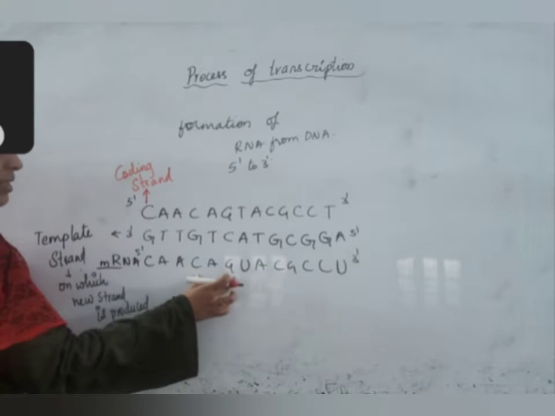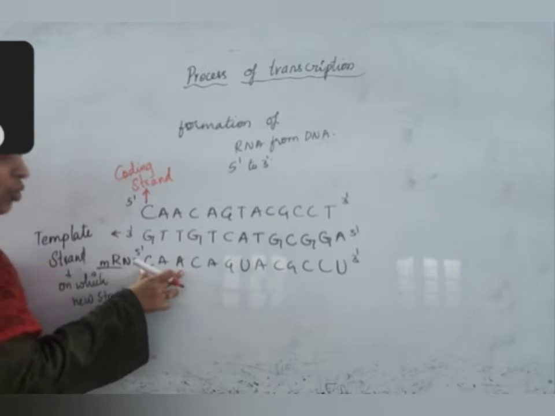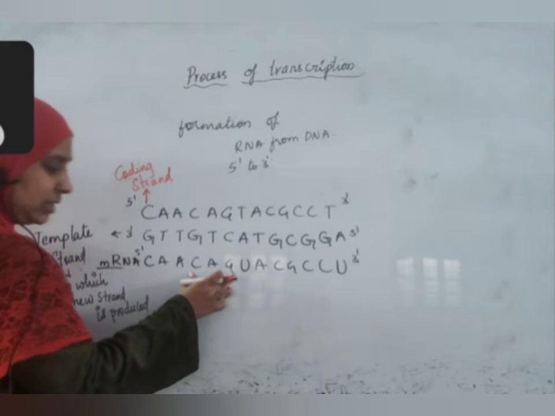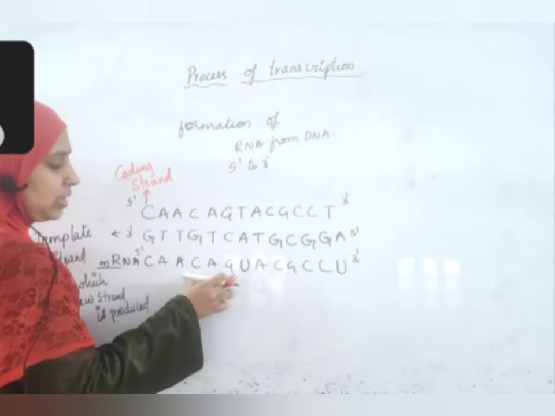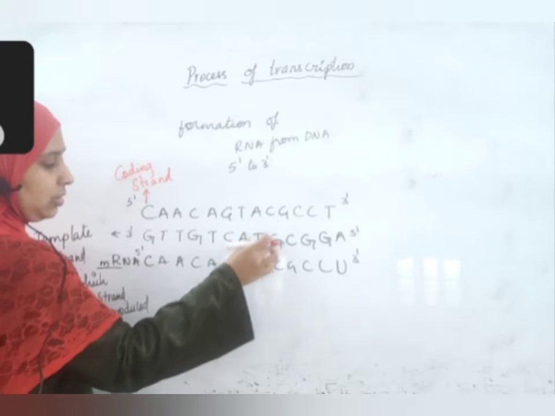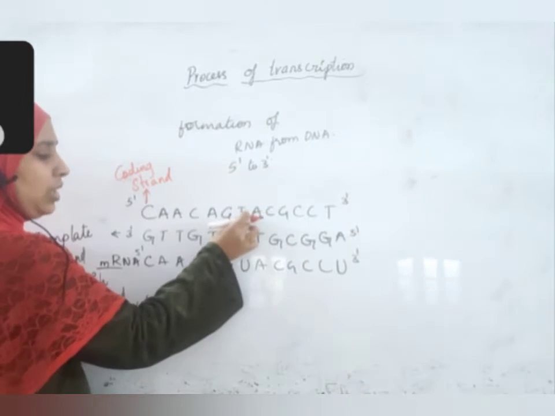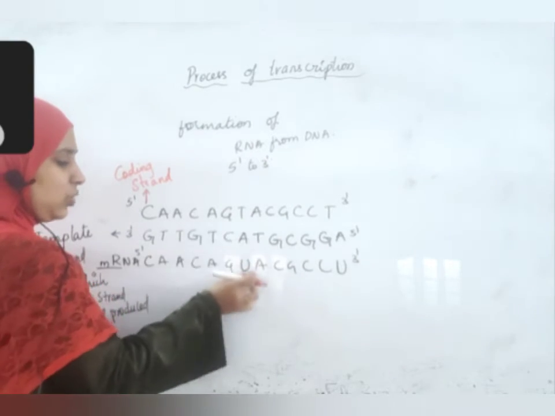CAA, CAG, CAG. It is actually a code, no? CAA is a code for some amino acid. CAG is a code for an amino acid. UAC, here is TAC. Only in case of thymine, uracil is there.